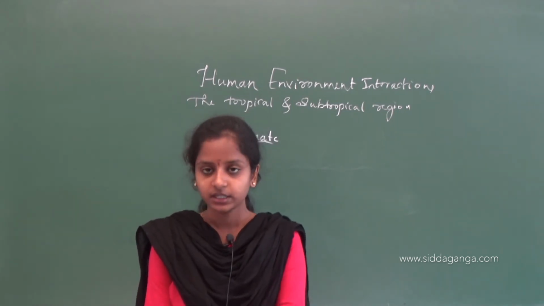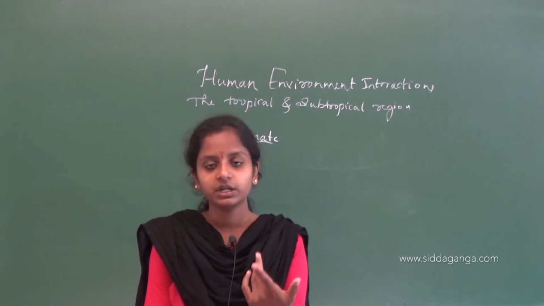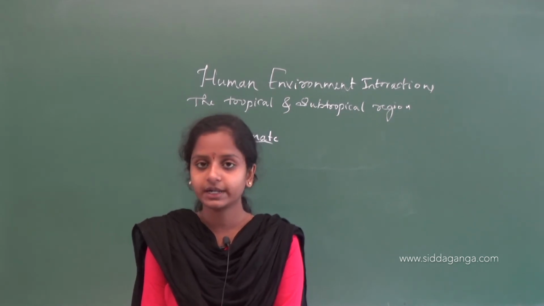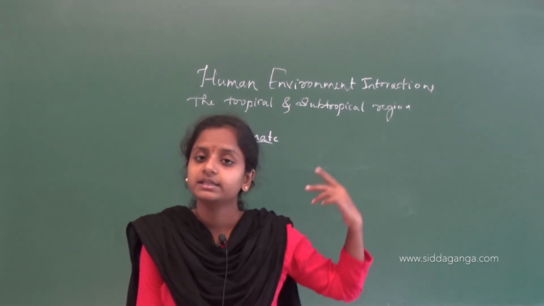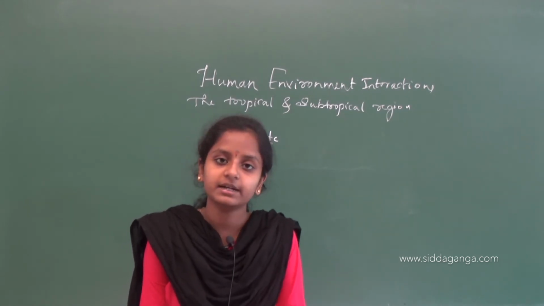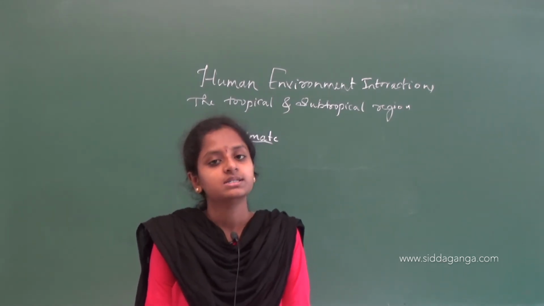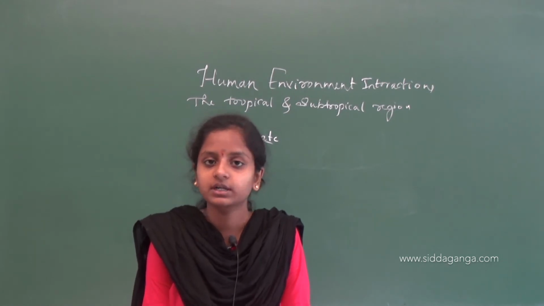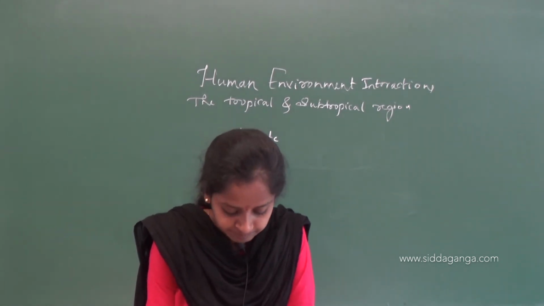But here in our region, it will be very cool at night and very hot during the day. But in the equatorial region, it will be similar. Both day and night will experience a similar kind of hot and humid temperature.